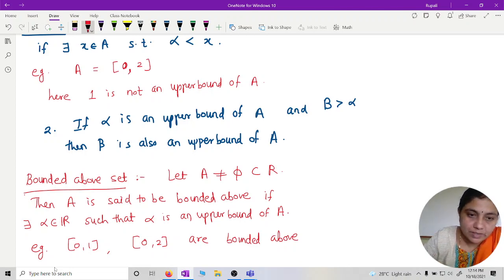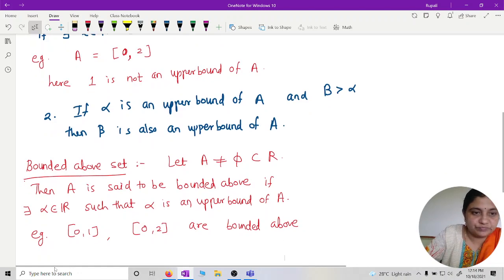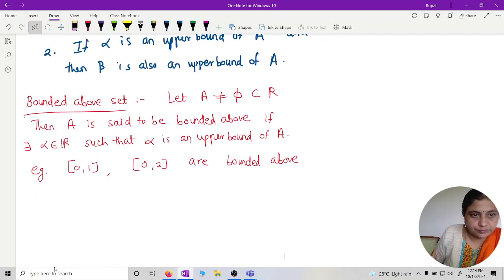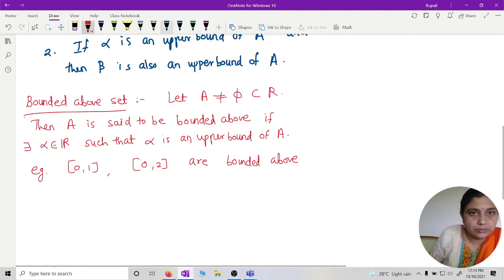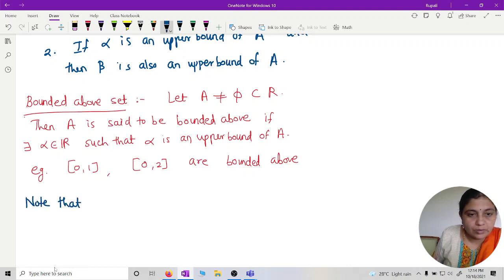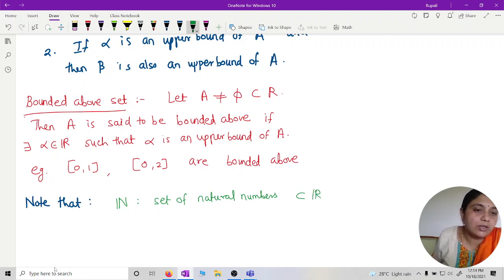Set of natural numbers, right. Note that the set of natural numbers is a subset of R, and it is not bounded above.